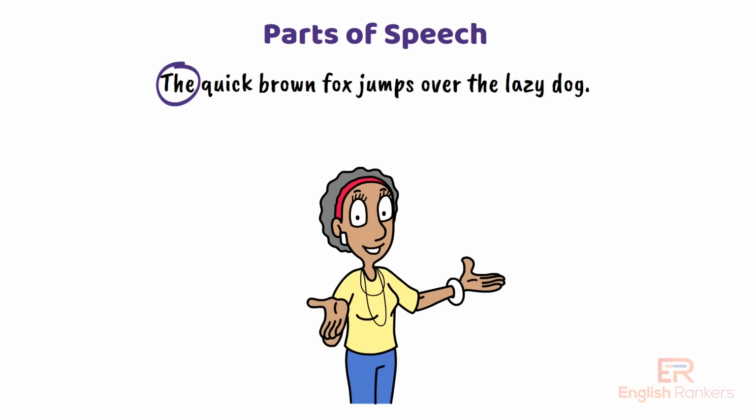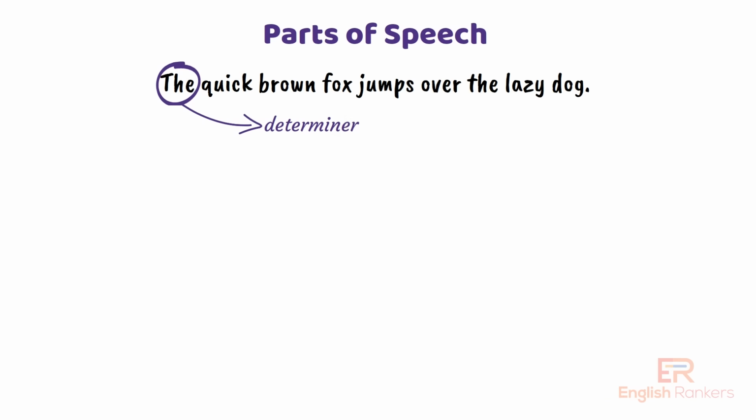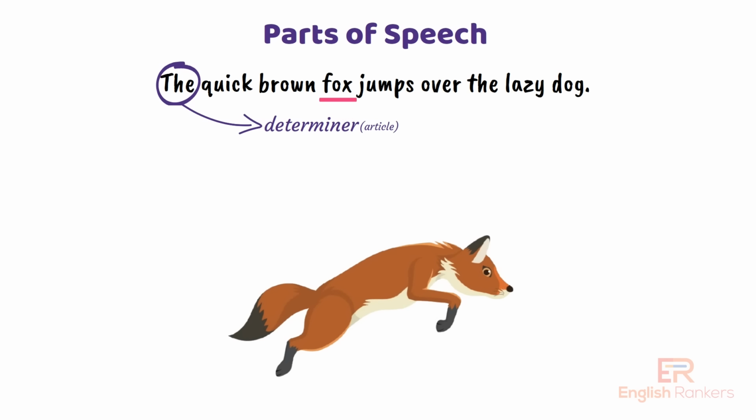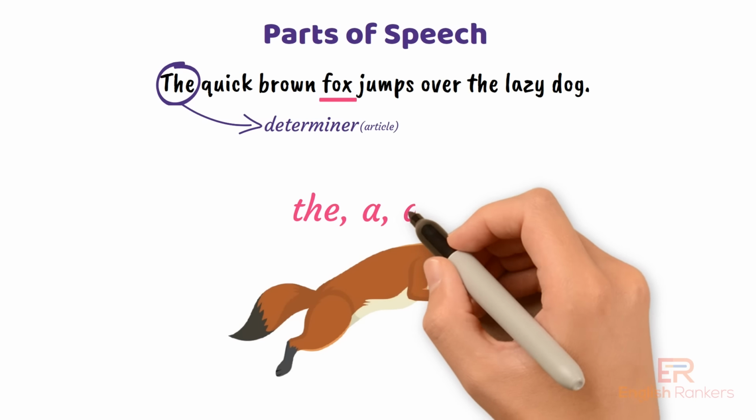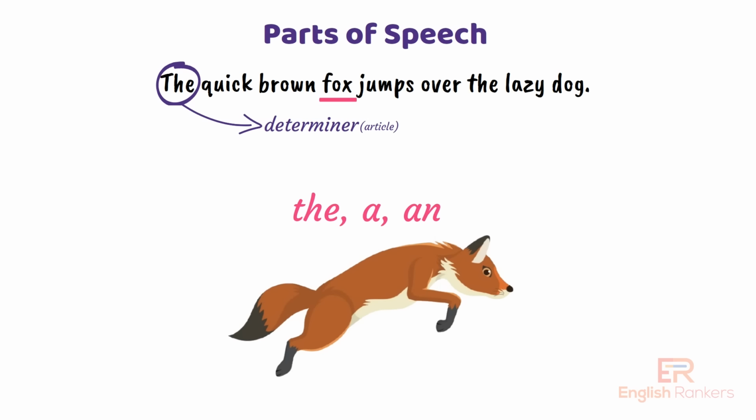What part of speech is the? The is a determiner, specifically an article. It refers to something specific. In this case, it tells us we are talking about a specific fox. You can categorize it as an adjective or put it into the new category determiner. Articles like the, a, or an always come before nouns.